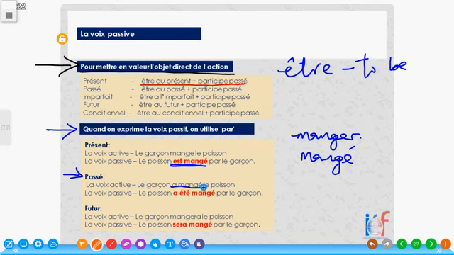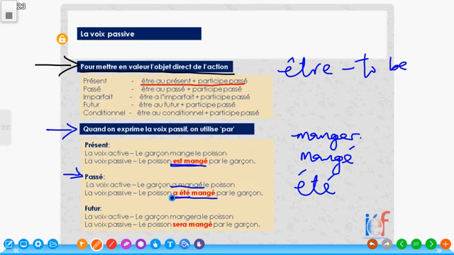The rule says that we use être au passé plus participe passé. Don't forget, être au passé is été. Été, être au passé, plus participe passé. So we have what? Le poisson a été mangé par le garçon. That is, a été. The fish has been eaten by the boy.